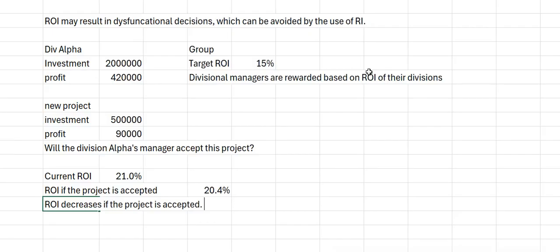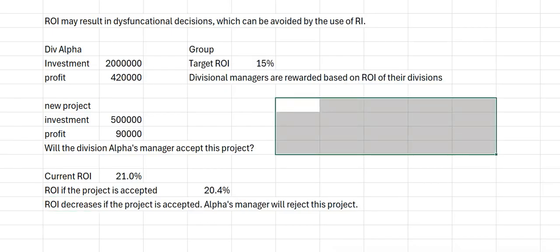So the Alpha manager will reject this project. There is nothing wrong in what he is doing. He is absolutely right in his decision.